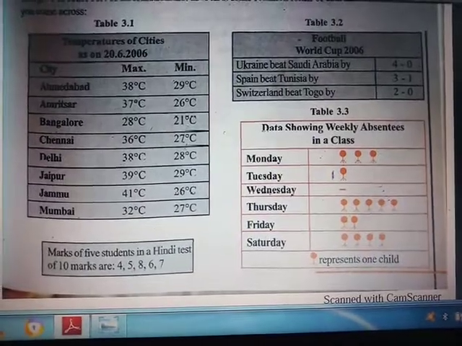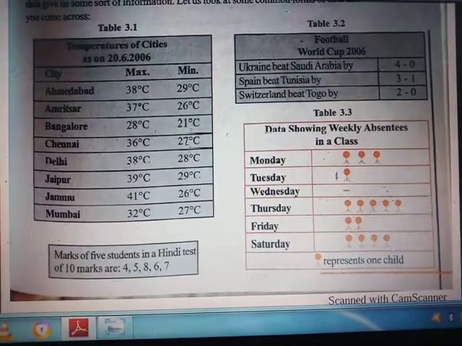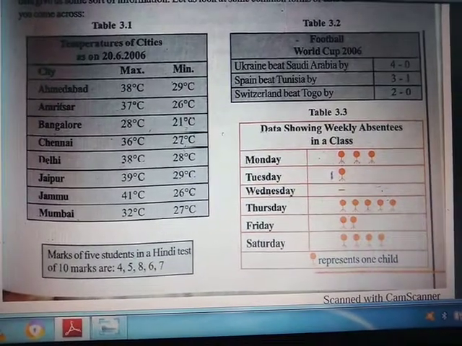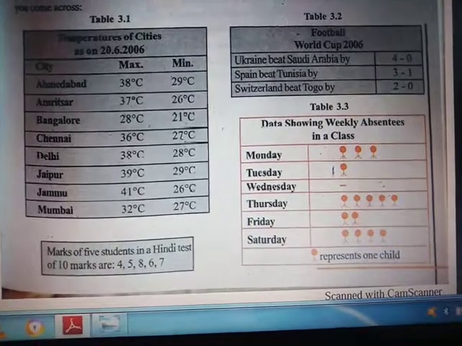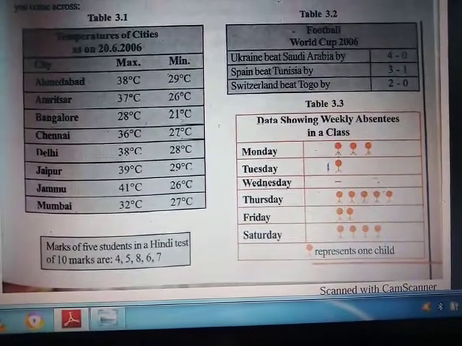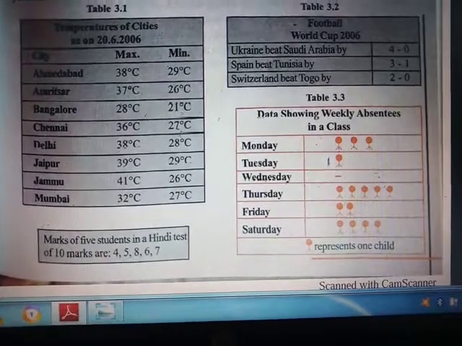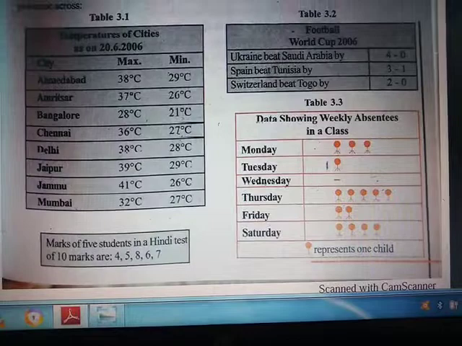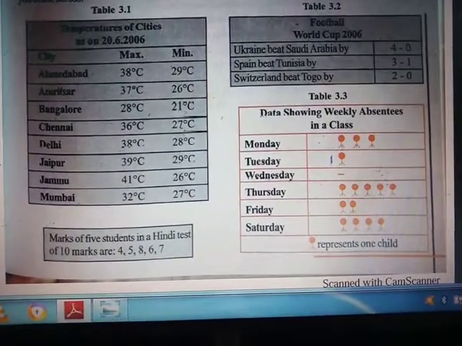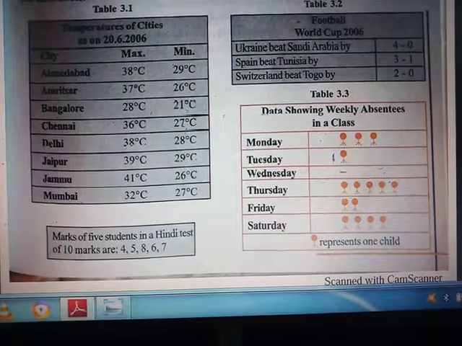You can see table 3.2, it is showing the football world cup 2006. You can see that Ukraine beat Saudi Arabia by 4-0. So basically we usually represent any data via data handling. In table 3.3, this is a pictograph representation, data showing weekly absentees in a class.